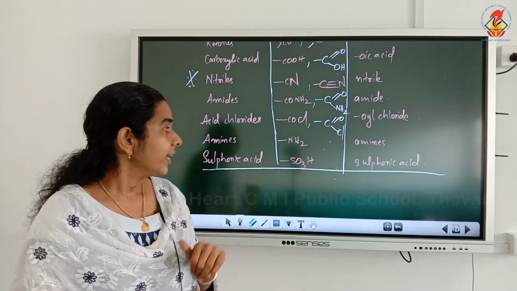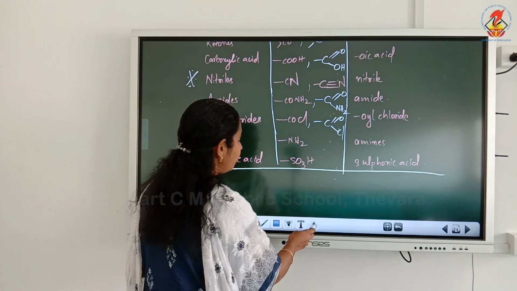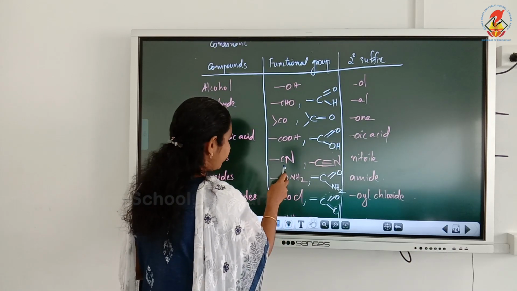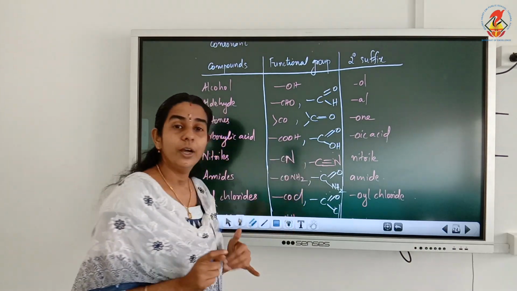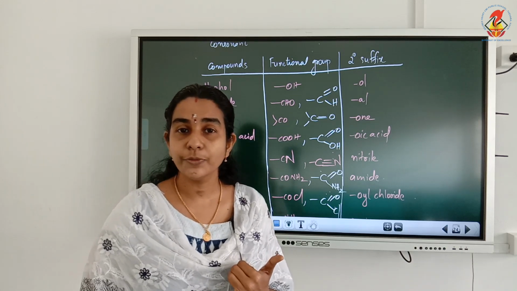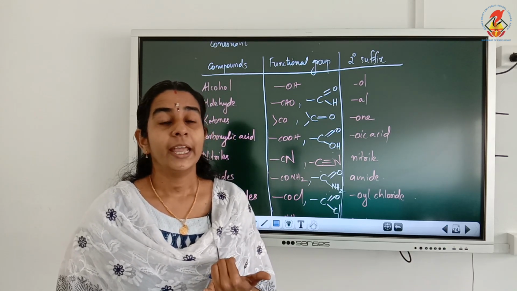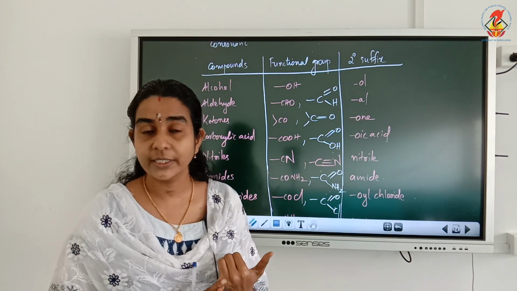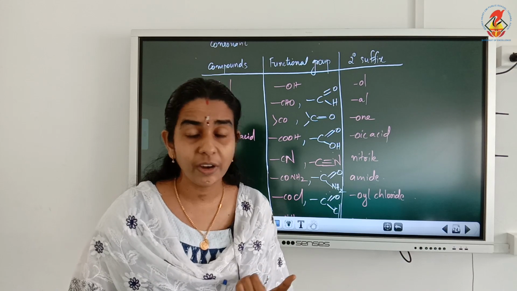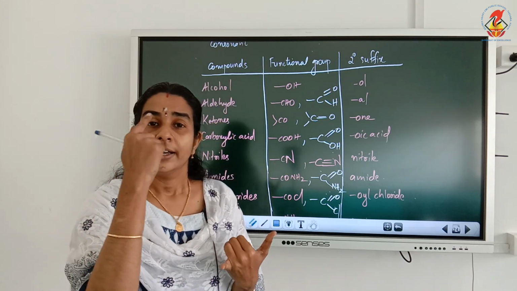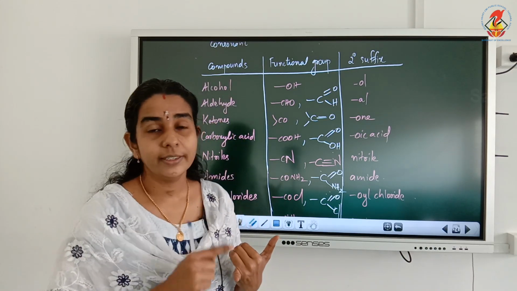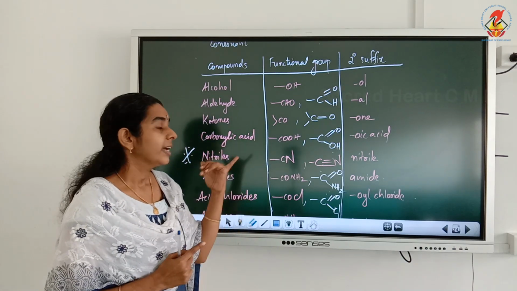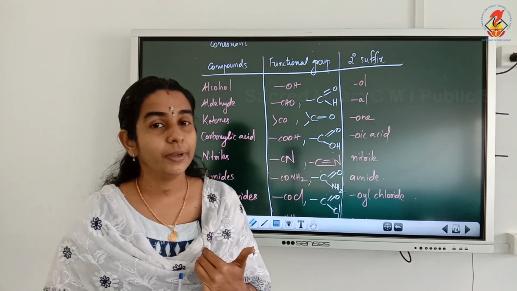These are the functional groups and the secondary suffixes we are using. So remember once again, if the secondary suffix is starting with a vowel sound, replace the last E of the primary suffix by the secondary suffix. But if it is starting with a consonant, retain the E of the primary suffix.